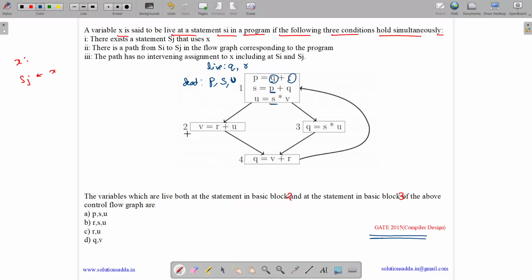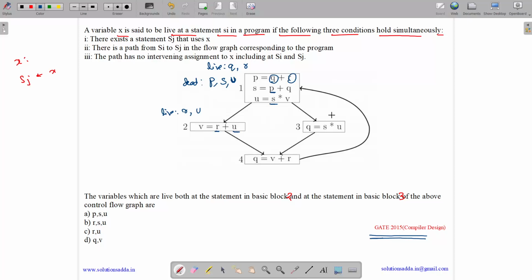Now what about block 2? In block 2, the variables r and u are being read. So they are live at the entry point. The variables live over here are r and u, as they are used in the assignment line of block 2.